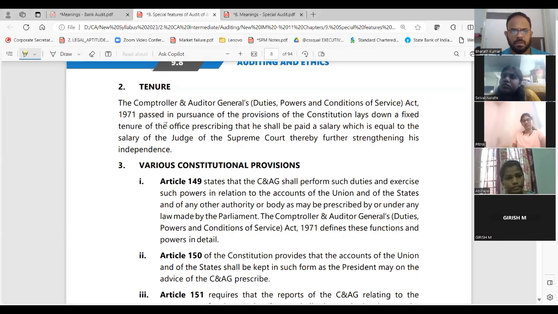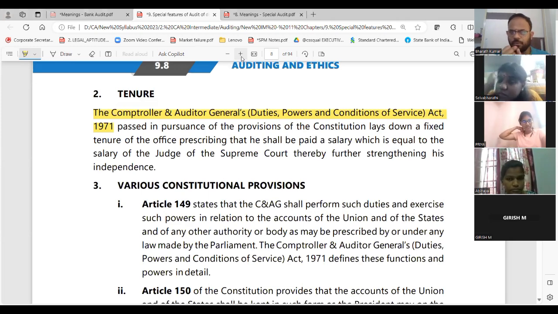So only I told all these common points. Do you have an act for C&AG? I am showing you this. Are you able to see this? The act is called the Comptroller and Auditor General Duties, Powers, Conditions of Services Act 1971. Really big person, with a salary equal to a Supreme Court judge.